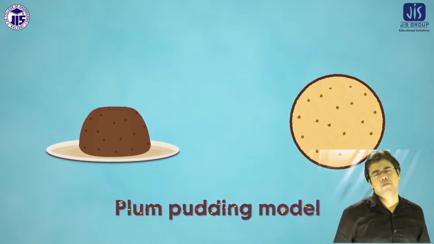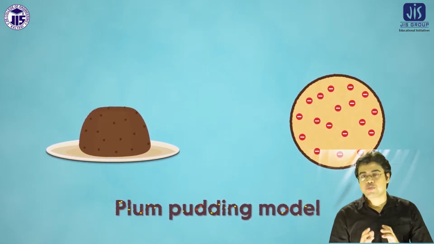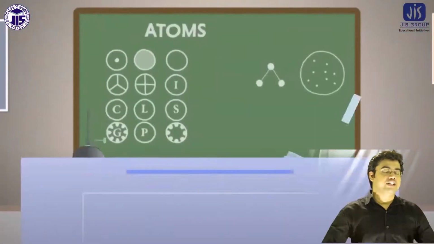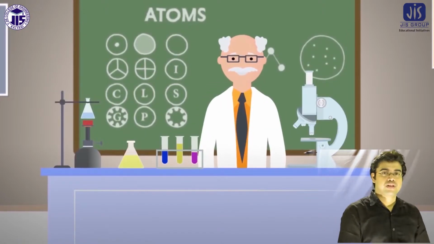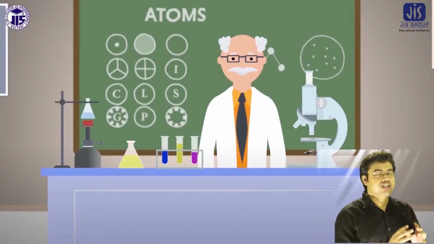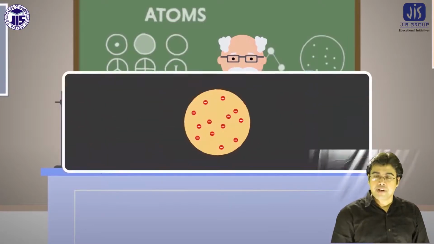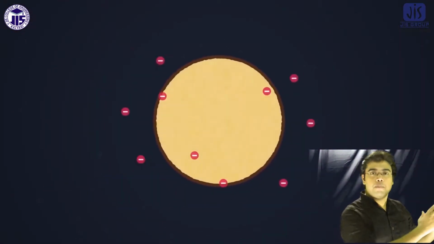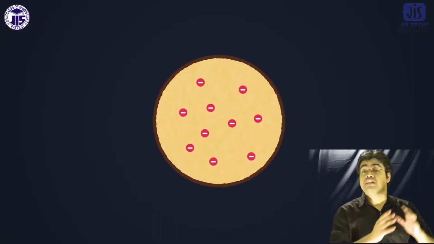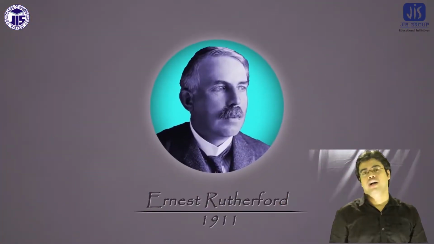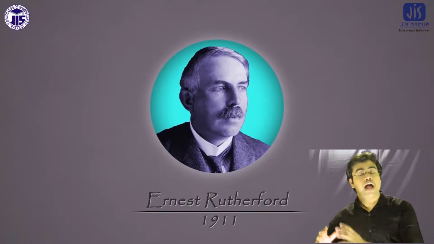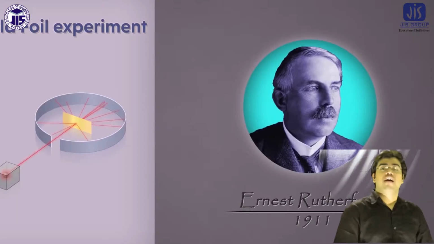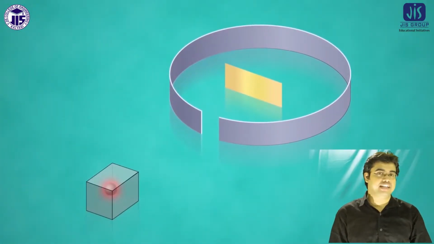Before Rutherford's atomic model, there was one famous model widely accepted. That was the plum pudding model, introduced by Thomson. In the plum pudding model, negative charges are embedded on the positive charge. But the experimental results were not satisfactory according to the plum pudding model. So there was a time when it was very much required to introduce a new atomic model. Then Rutherford came to the field and did one experiment.